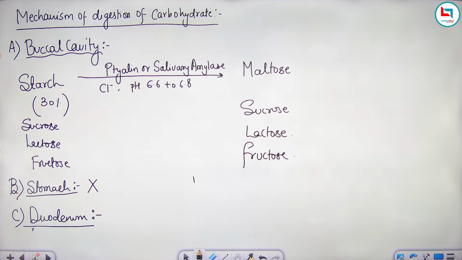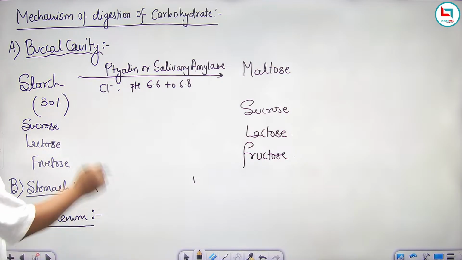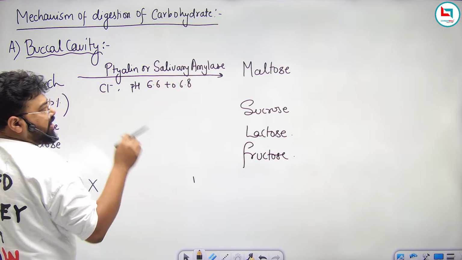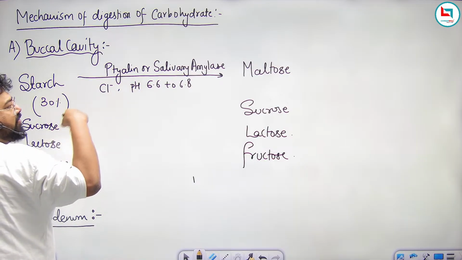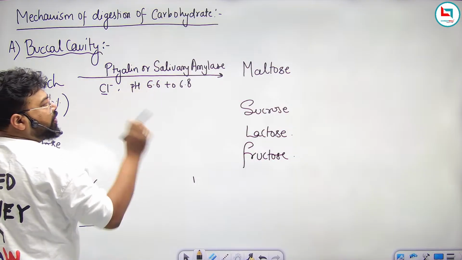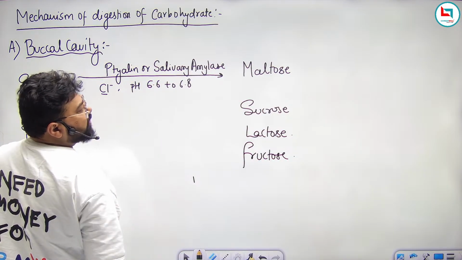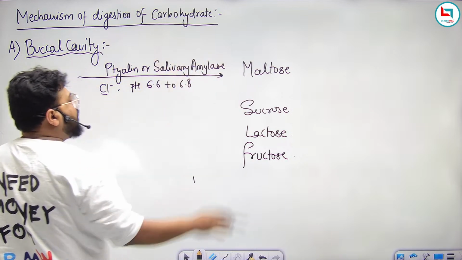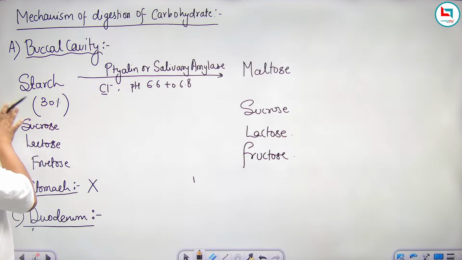So what happened? When we have eaten the food, or when we have ingested the food, the carbohydrate present in it starts its digestion first. This activity occurs in the buccal cavity. 30% of starch, in the presence of ptyalin, also known as salivary amylase, an enzyme which is found inside our saliva, whose function requires some chloride ion, and it works at a particular pH, that is 6.6 to 6.8, will convert the 30% of starch into maltose sugar. The remaining 70% of starch passes through.